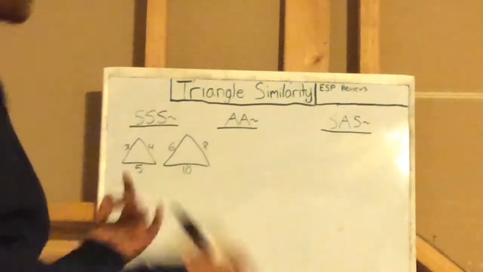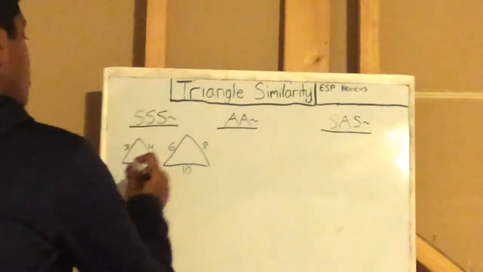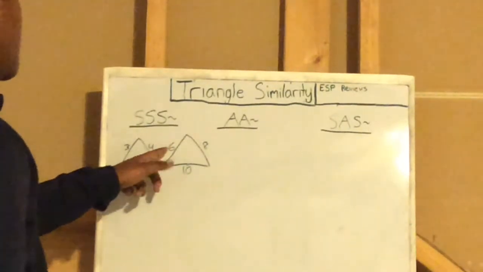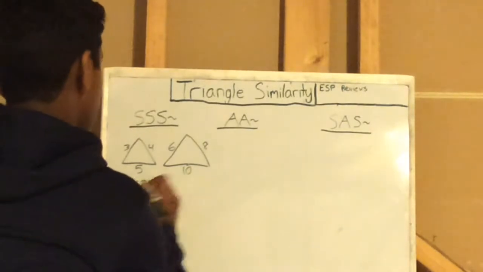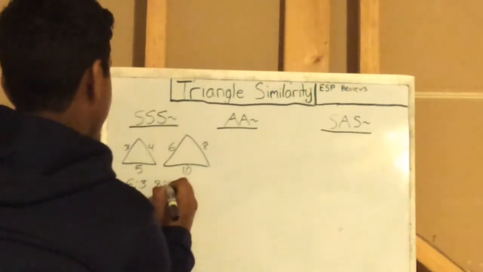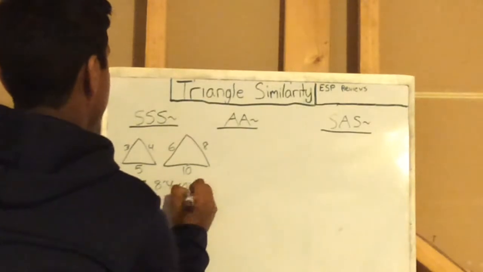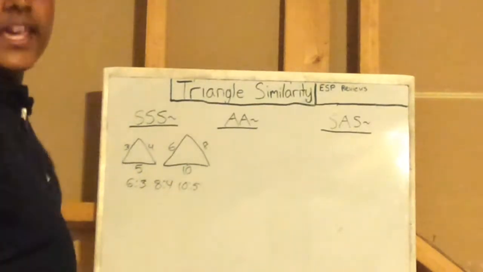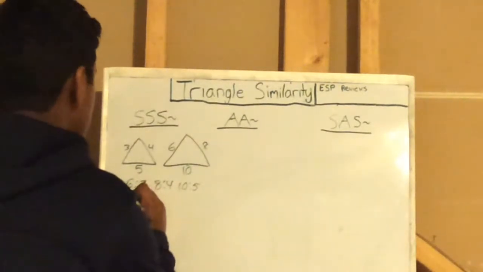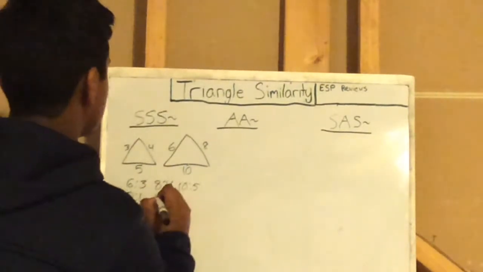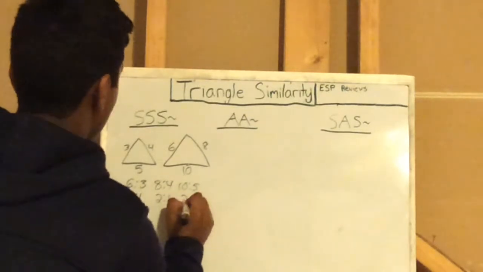These two figures are similar because if you take the corresponding ratios, 6 to 3, then 8 to 4, and 10 to 5, they can all be simplified to 2 to 1.